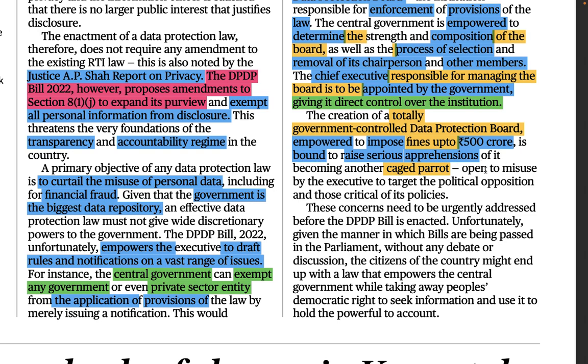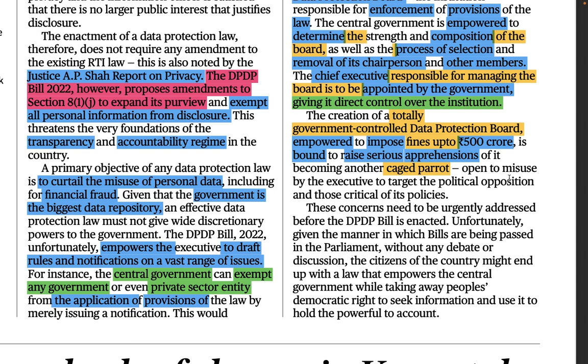So of it becoming another caged parrot. Like the CBI is often referred to as the caged parrot, because the government uses it as it is said, most of the time, allegedly. So it is going to be one of the caged parrots again, like the CBI. Okay, so it means that it will be working on the whims and fancies or the orders of the government.